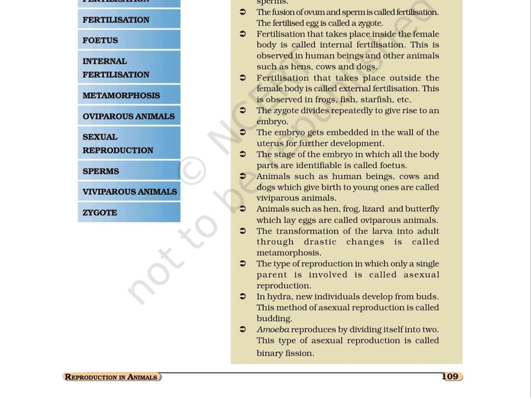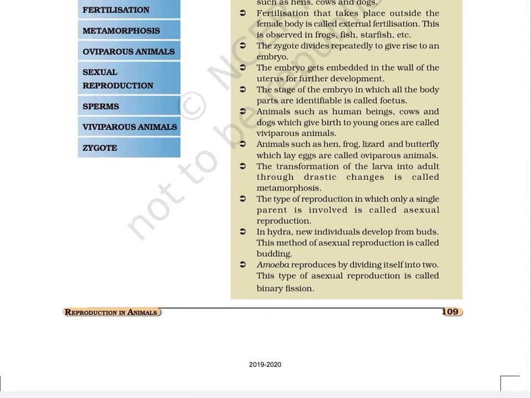The zygote divides repeatedly to give rise to an embryo. The embryo gets embedded in the wall of the uterus for further development. The stage of the embryo in which all the body parts are identifiable is called fetus. Animals such as human beings, cows, and dogs which give birth to young ones are called viviparous animals. Animals such as hen, frog, lizard, and butterfly which lay eggs are called oviparous animals. The transformation of the larva into adult through drastic changes is called metamorphosis.